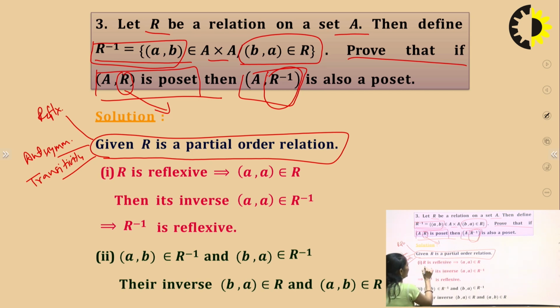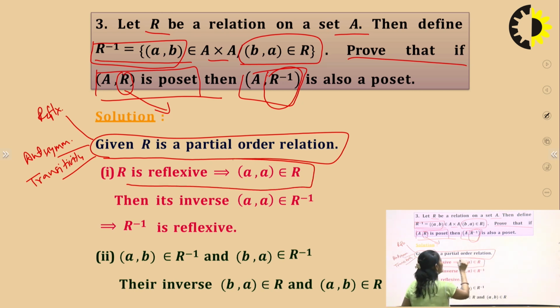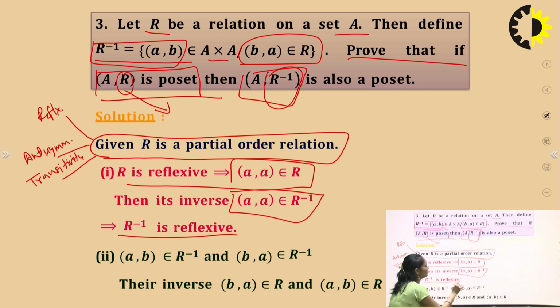Since R is reflexive, we can write (a,a) belongs to R. Then its inverse, what is the inverse of (a,a)? It is also (a,a), which also belongs to R inverse. So we can say that R inverse is a reflexive relation.